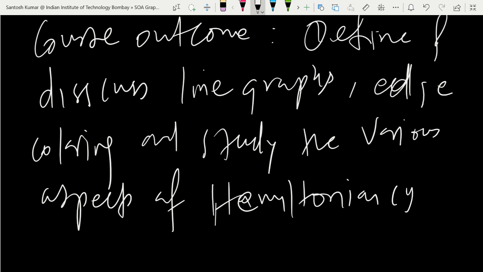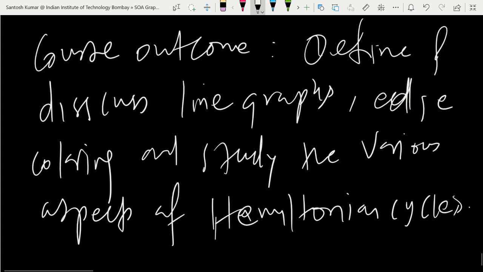Hamiltonian cycle. Okay, so define and discuss line graphs, edge coloring, and study the various aspects of Hamiltonian cycles.